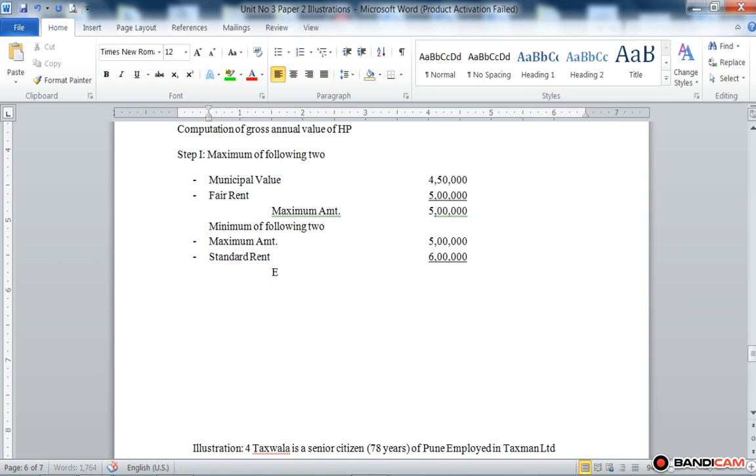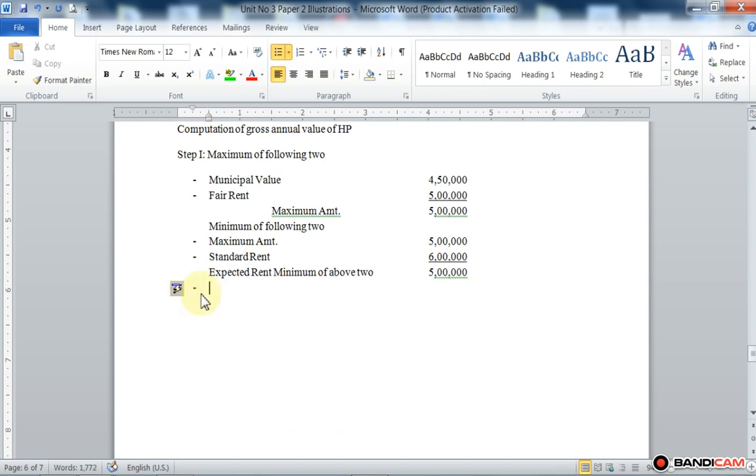So here expected rent is the minimum of the above two. So the minimum value is rupees 5 lakh. It's called the expected rent. Okay, now we have computed the expected rent.